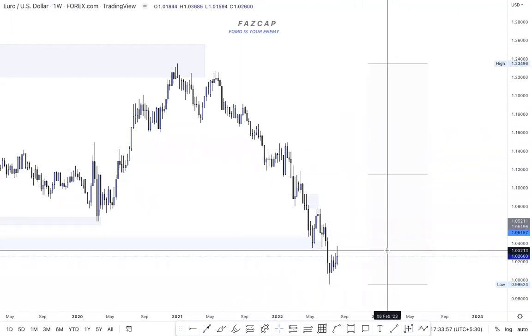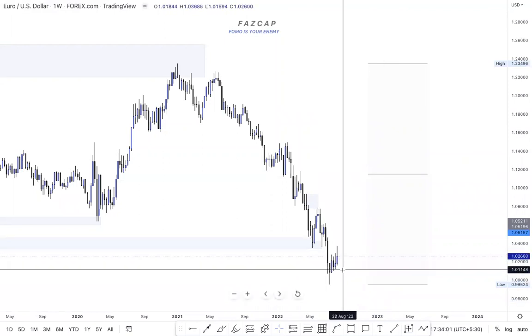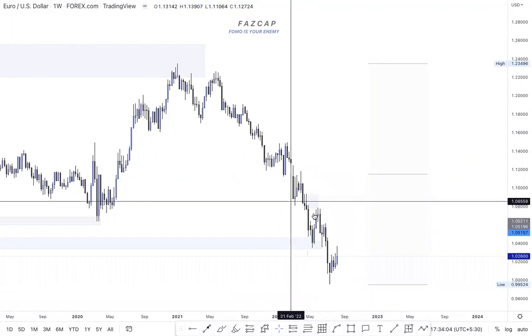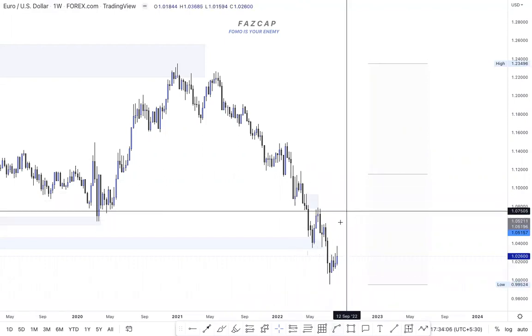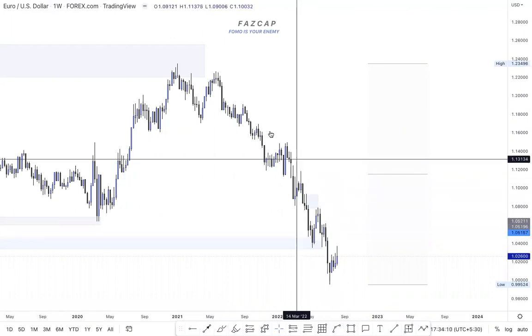We are still in a premium zone, so buying would be a good option right now. On a lower time frame, like on the weekly, buying would be a good option. How? Because we know that the market can come to this point, and this point, and so on.